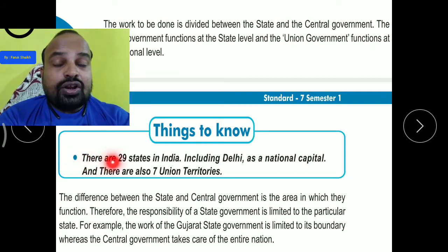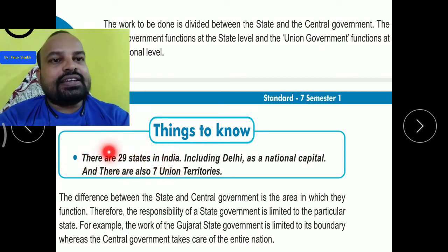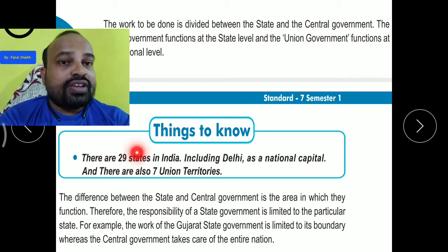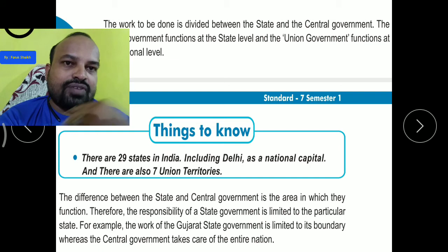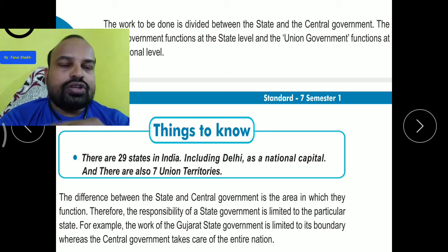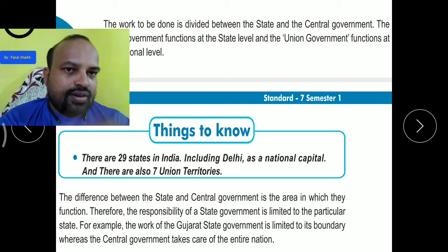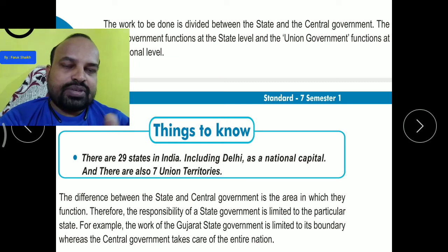So there are 28 states in India. This is an old text, that is why it writes 29. But what about Jammu and Kashmir? Now Jammu and Kashmir is divided into two separate union territories, Jammu and Kashmir and Ladakh. So that is why it is not called a state, but a union territory.